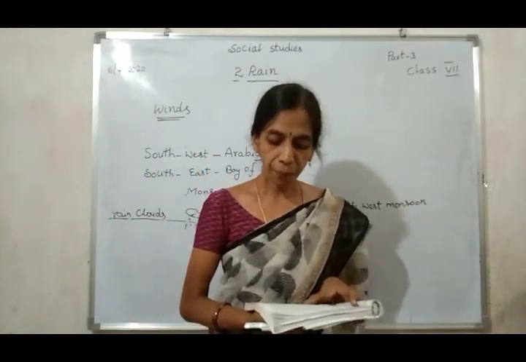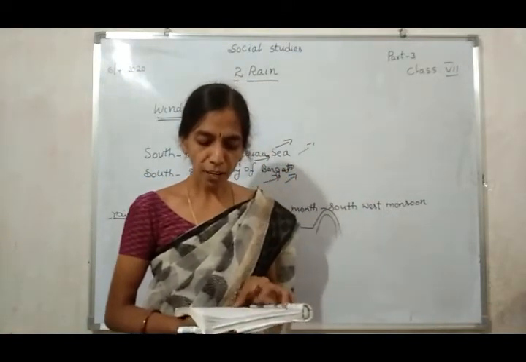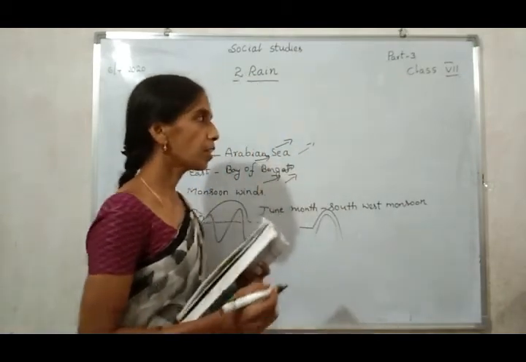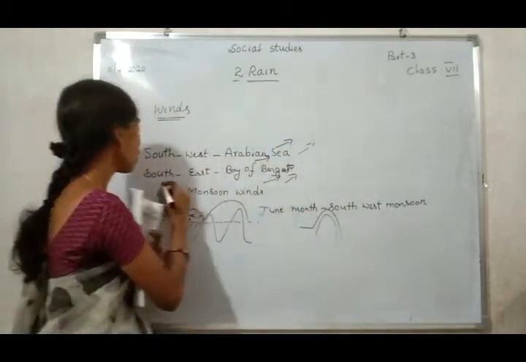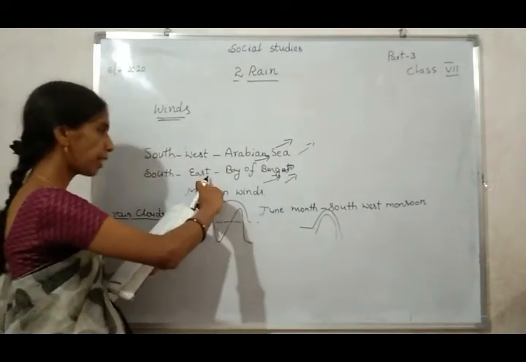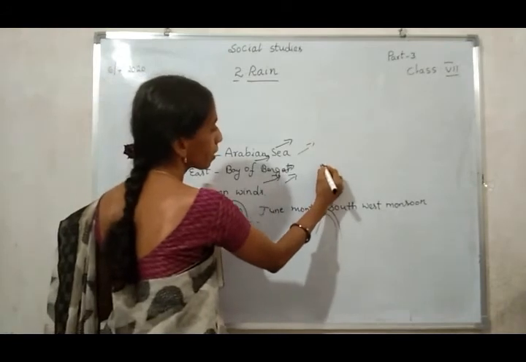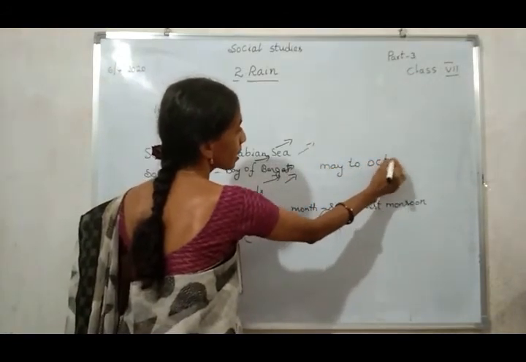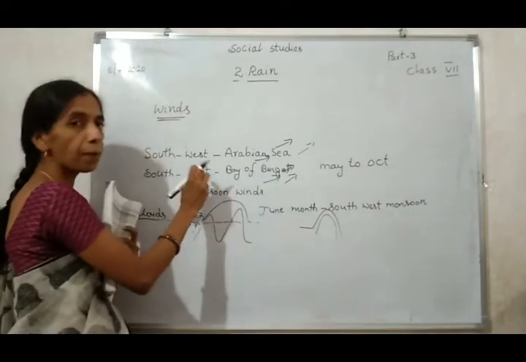In the months from May to October, cyclones form in the Bay of Bengal. Now we will discuss the Bay of Bengal. The Bay of Bengal is located on the southeast side of India. Especially in the months from May to October, cyclones form in the Bay of Bengal.